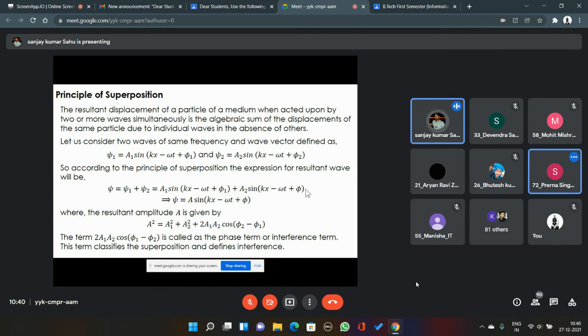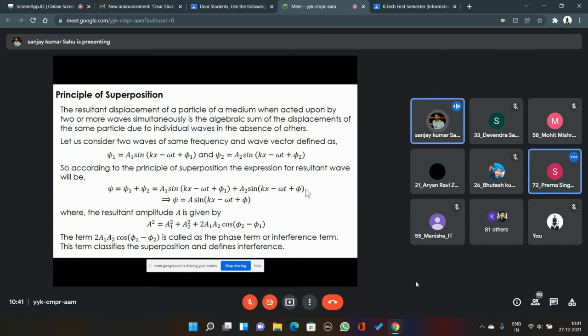And if Dr. Johari would have discussed the coherent nature of waves, for coherency between two waves, their frequencies must be equal. If their frequencies are not equal and wave numbers are not equal, then you cannot make them coherent in any way. This is the first condition for them to be coherent. If the frequencies and wave numbers of the two waves are not equal, then you can never make them coherent.